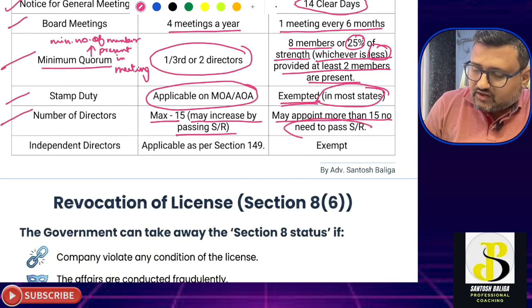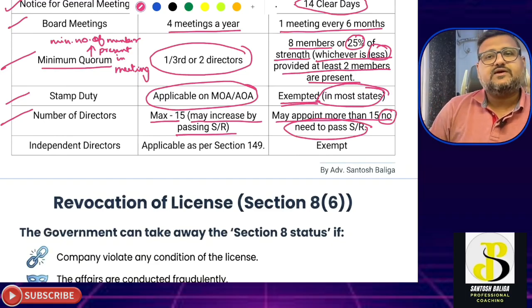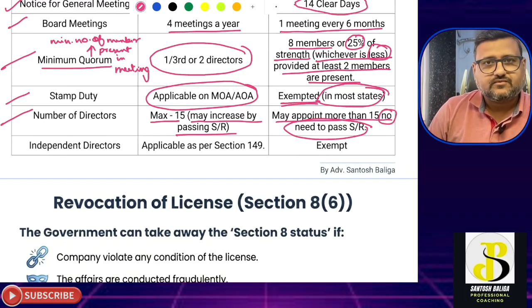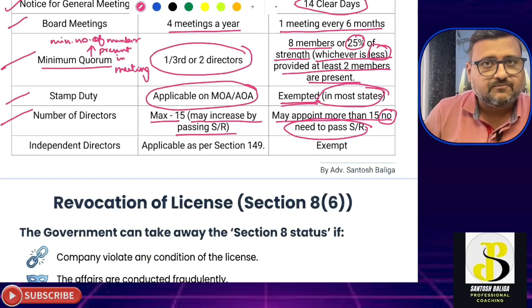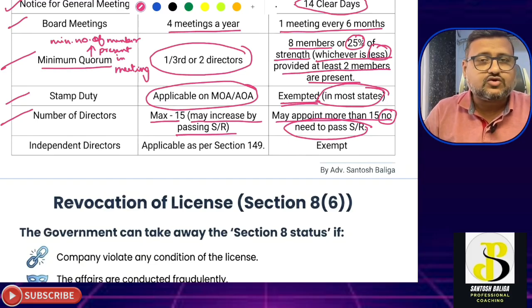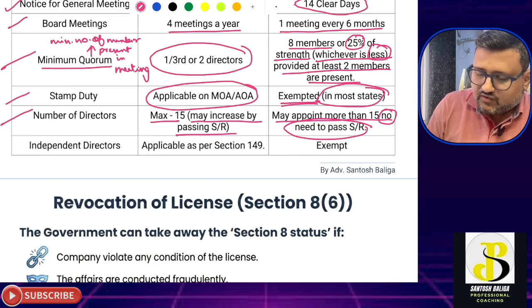And there is no need to pass a special resolution also. Okay, clear? The next part is independent directors. In case of independent directors, for a regular company, if it falls under the criteria provided under Section 149, then such a company has to mandatorily appoint independent directors. Okay, so it is applicable as per Section 149.